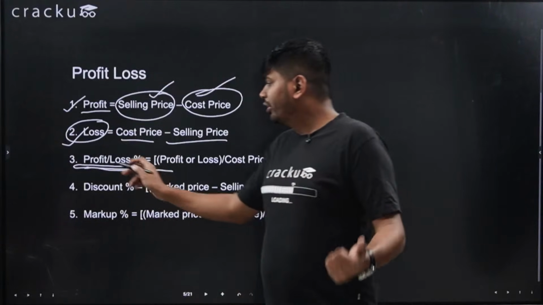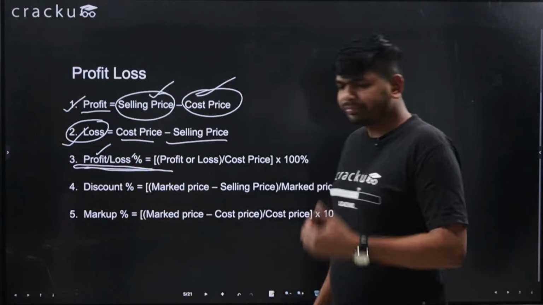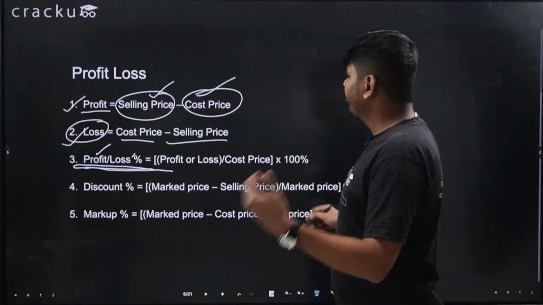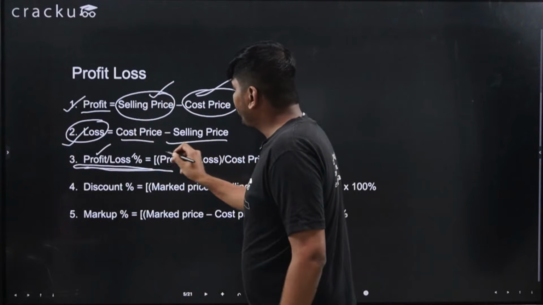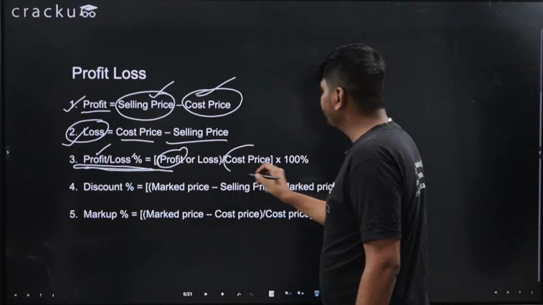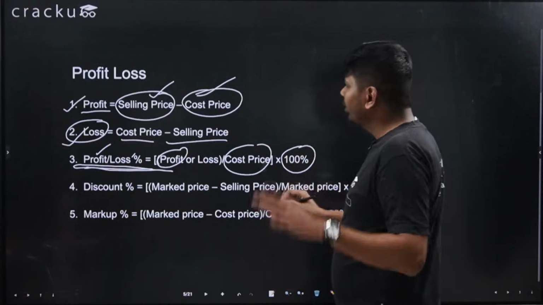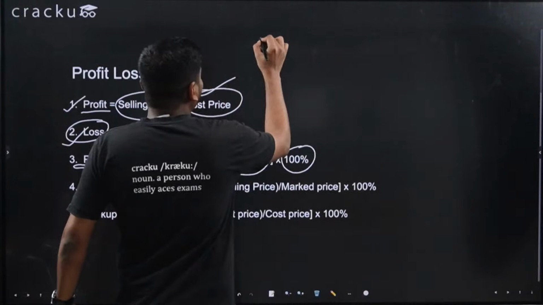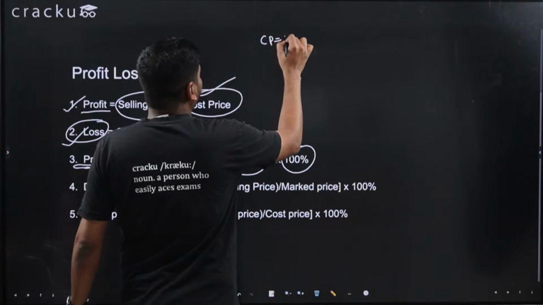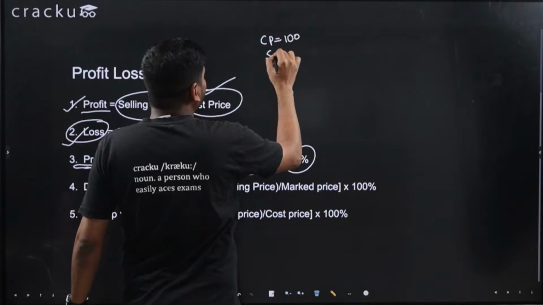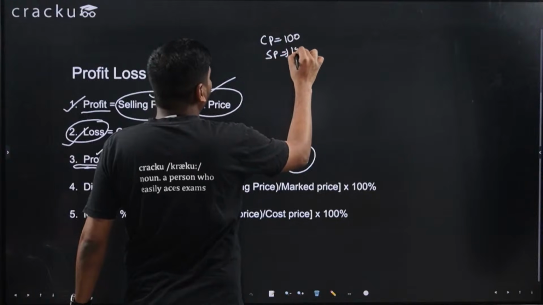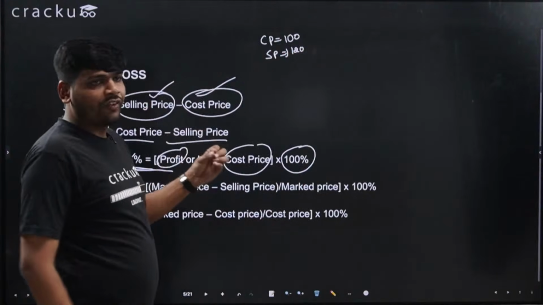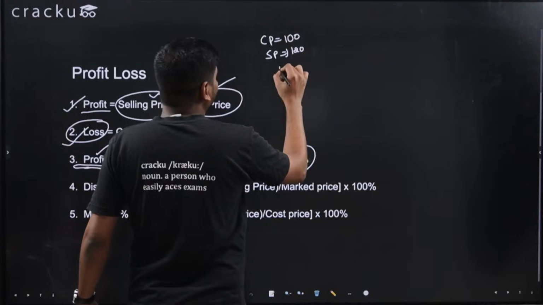Based on that, you have to find profit percent or loss percent. What is the formula for that? Profit percent is profit divided by cost price into 100%. So I will explain you. If cost price is, let's say, 100 rupees, selling price is, let's say, 120 rupees. What is the profit? Profit is 20 rupees.